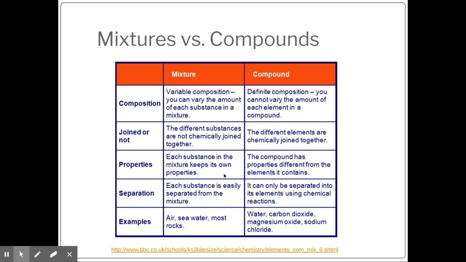Properties: mixtures are going to keep their properties. They're going to keep their melting point, their boiling point, their taste. Unlike a compound, where those properties are going to change. A great example I can give you is that we know oxygen and hydrogen are both gases at room temperature. We know that oxygen is a gas that promotes burning. We also know that hydrogen is a flammable gas.